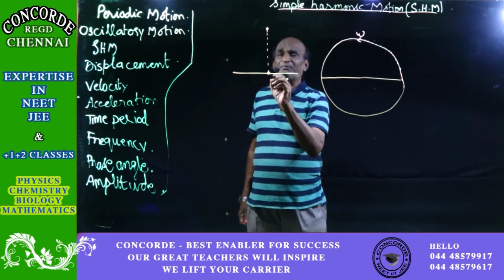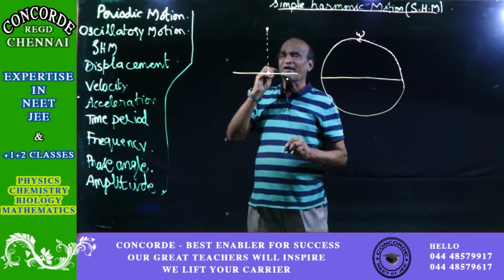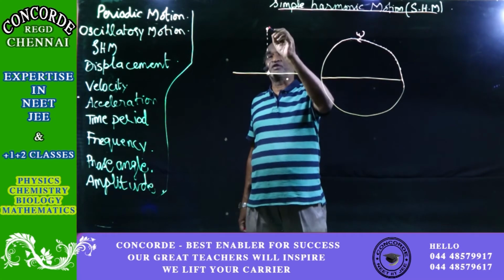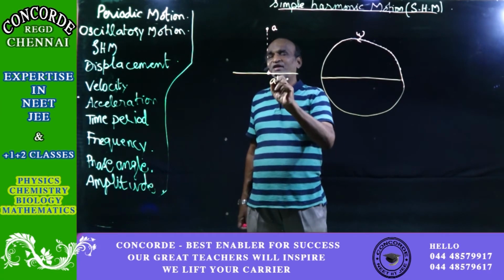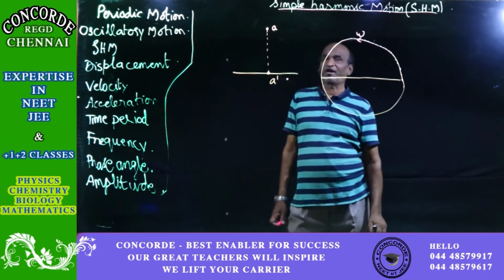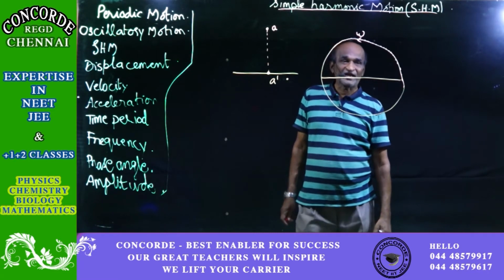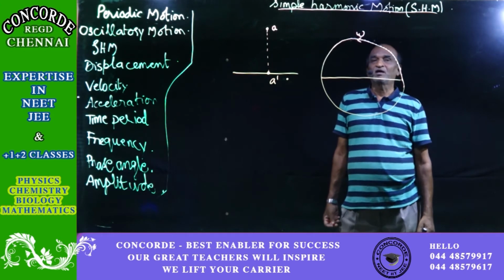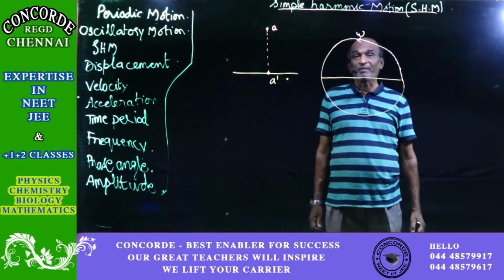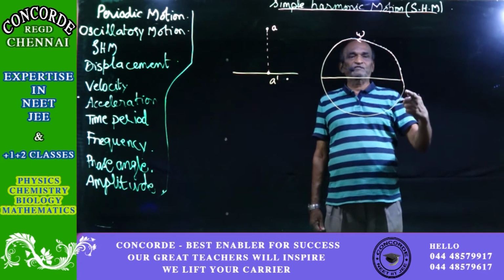Then that particle which appears to be on the plane is what is called the projection of this particle. So I say that this original particle is A, and what you see on the plane is A dash, then A dash is the projection of A. So now that you have got an idea as to what is projection, come back to the definition of simple harmonic motion. A simple harmonic motion is obtained by projecting a uniform circular motion.